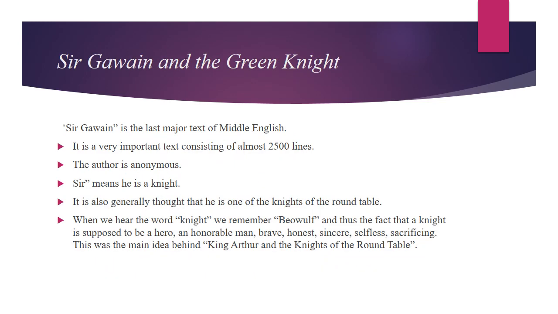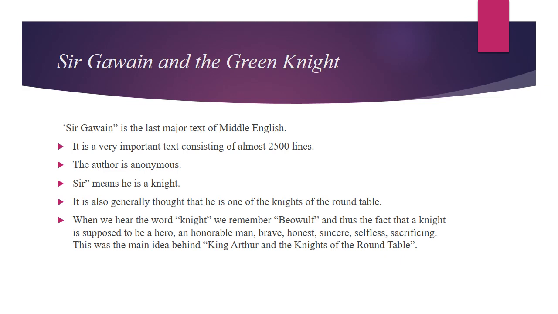Students, as this is the concluding lecture on Middle English literature, I'm going to discuss some other important texts belonging to that age. Sir Gawain and the Green Knight was one of them. This was a major text of the Middle English age. It's very important and it consists of 2500 lines. The author of this poem is anonymous.